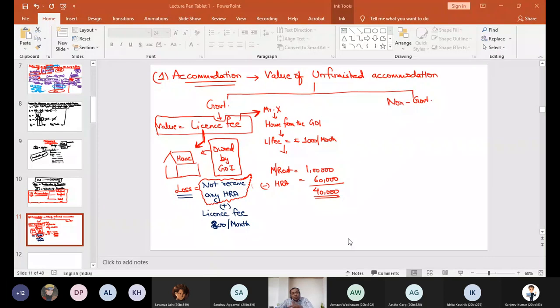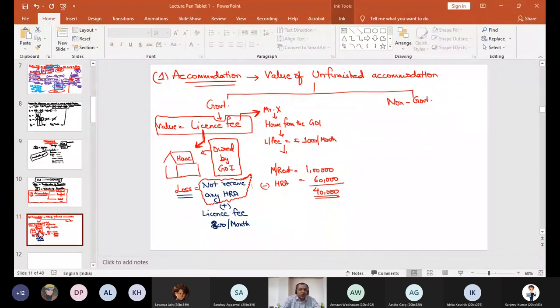And that is also not logical because you don't have the exact estimation of market rent. So in that case, it is very difficult. In such cases, it is very difficult to determine the net saving to the employee. So to bring uniformity, what is mentioned in the rules is that whatever license fee is given by the employee to the government of India, we simply assume that this is the value of this house, and that will be very less.